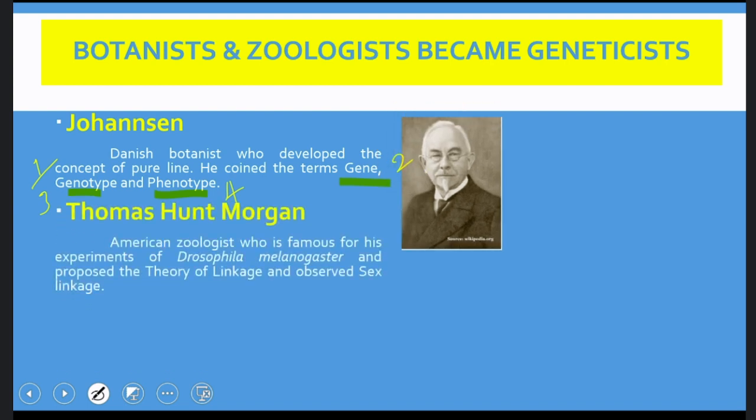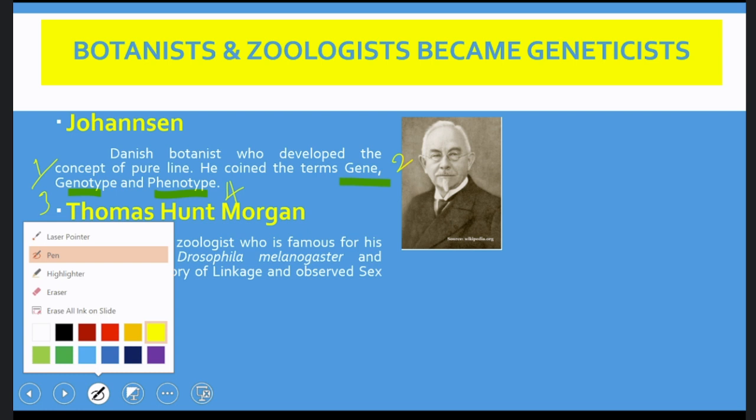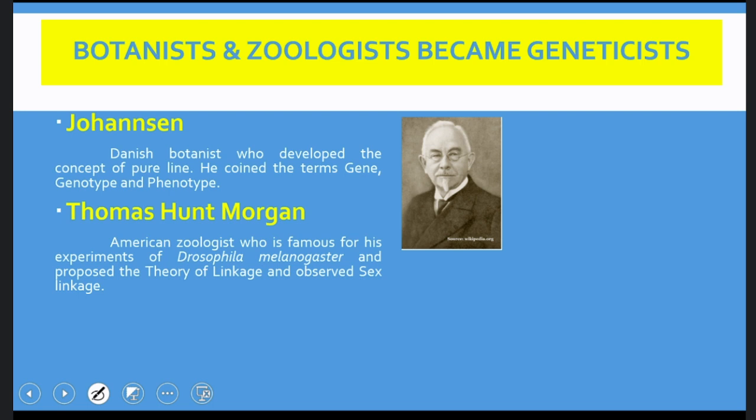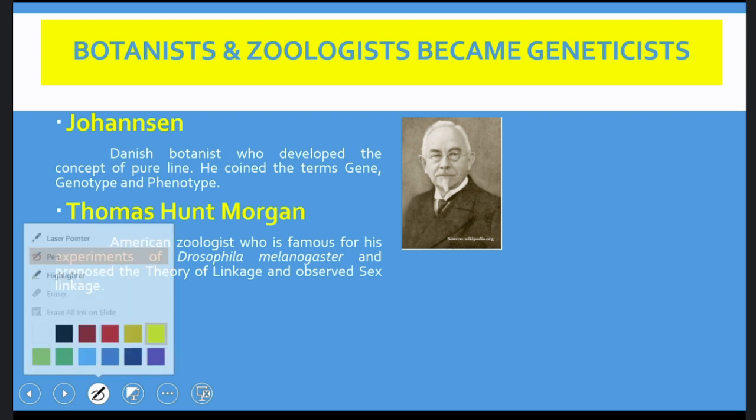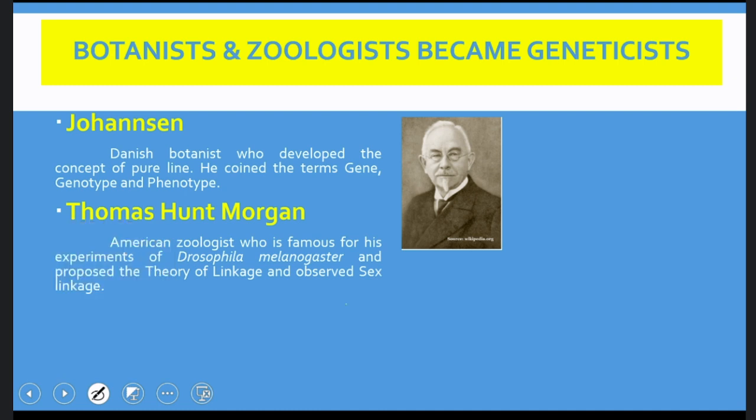Then came the most important scientist of modern genetics, and he is called T.H. Morgan, Thomas Hunt Morgan. Thomas Hunt Morgan is famously called the father of experimental genetics. You can write it down.